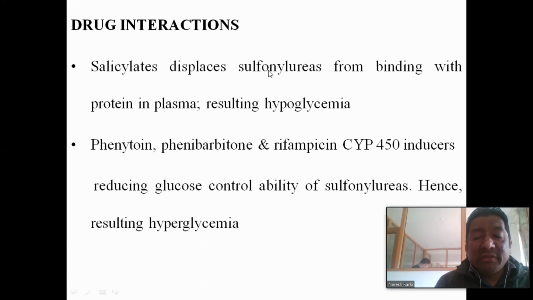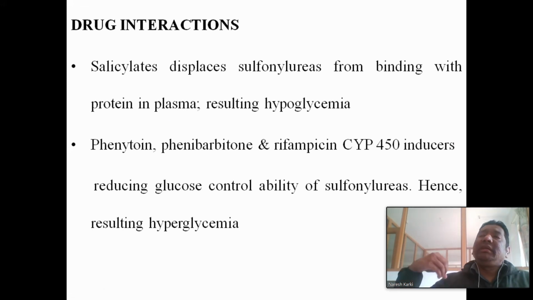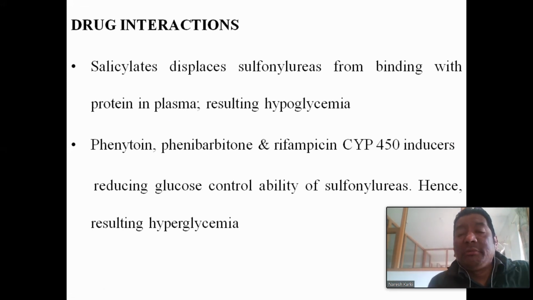But when they are given along with salicylate, it increases the dissociation of the sulfonylureas from the plasma protein. So it increases the action of the sulfonylureas and produces hypoglycemia. So that is the drug interaction with the salicylate.